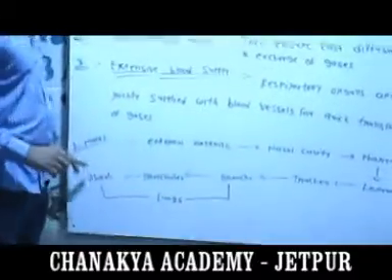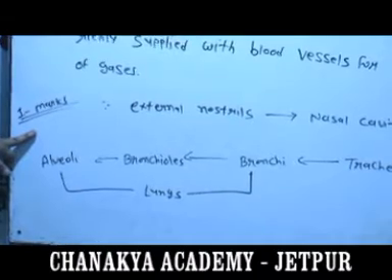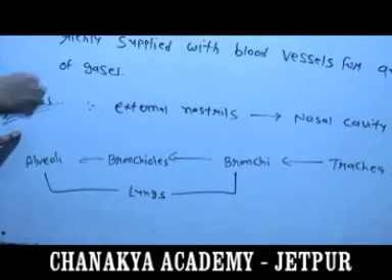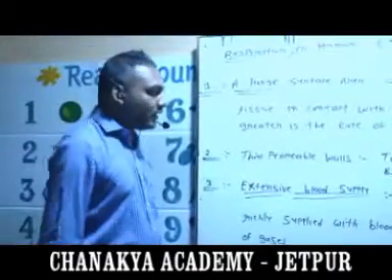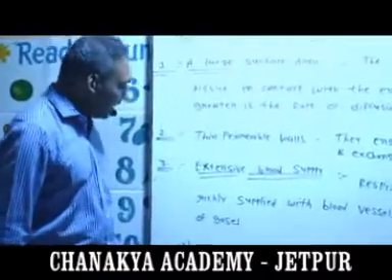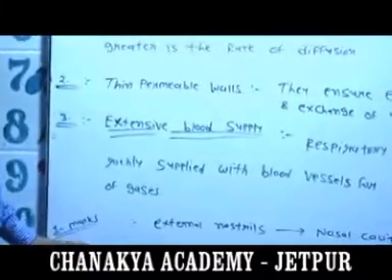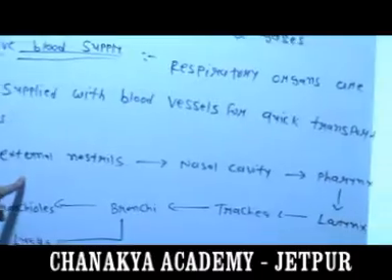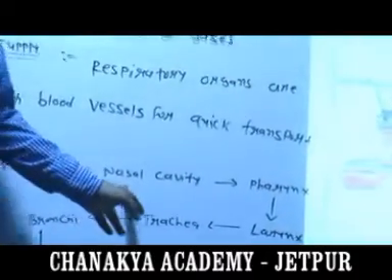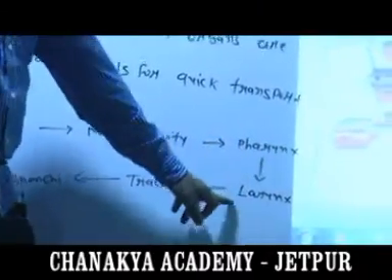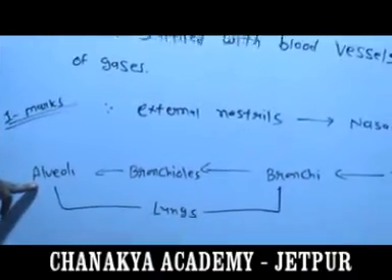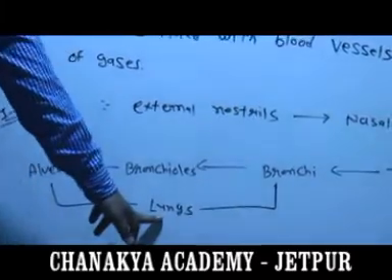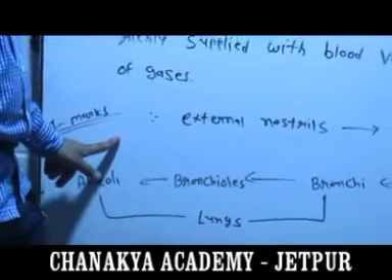Look at here, for 1 mark, it is important, the basic parts of the respiratory system. First one is external nostrils. Various steps of the respiratory system. First is external nostril, nasal cavity, then pharynx, larynx, trachea, bronchi, bronchioles and alveoli. It is a part of lungs and it is important for 1 mark.